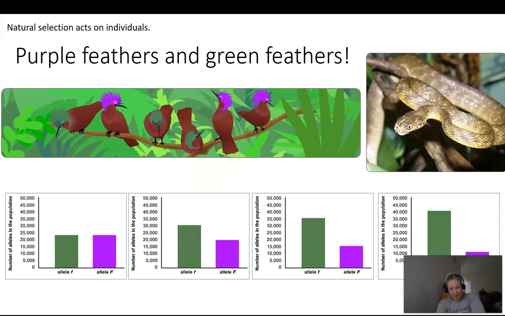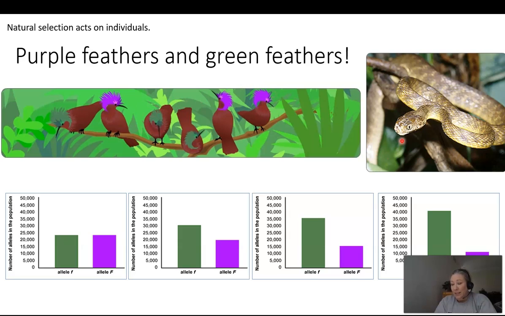So then, okay, to make this story interesting, this snake gets introduced to this island. Who knows why? We're going to make up a story. We're going to say that maybe the snake arrived on ships coming to the island in the early 1900s. Again, this is a fictional story, right? So this snake arrives on the island, and interestingly enough, the snake has a better time seeing the purple-crested birds than it can the green-crested birds.